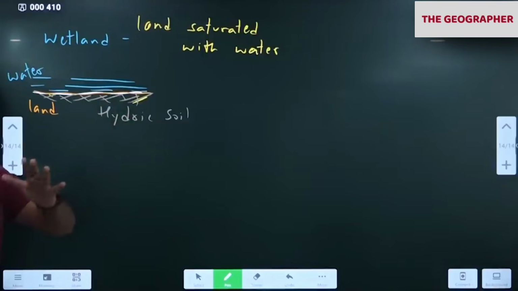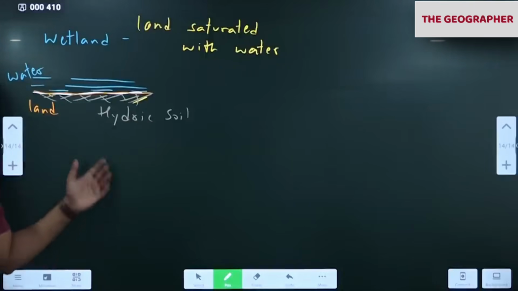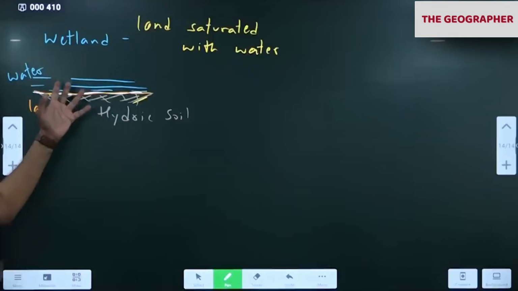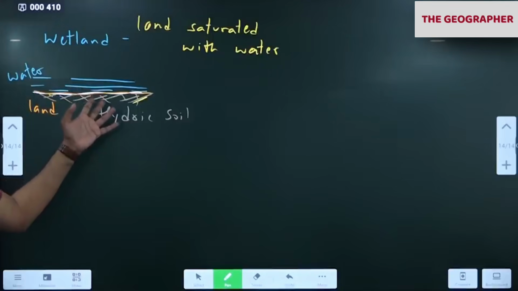Have you noticed in films that they have shown that? You start going down inside. The more you move, the more you go down. So, hydric soil, saturated soil. Very dangerous actually. That is the reason we should be very careful.